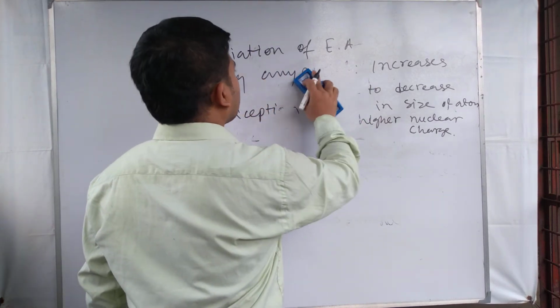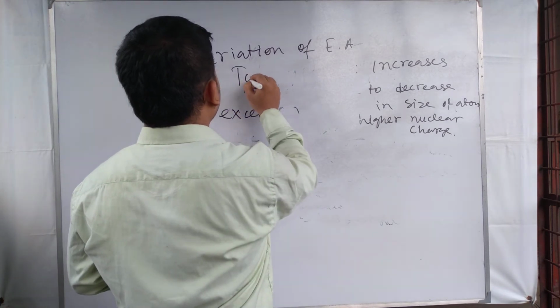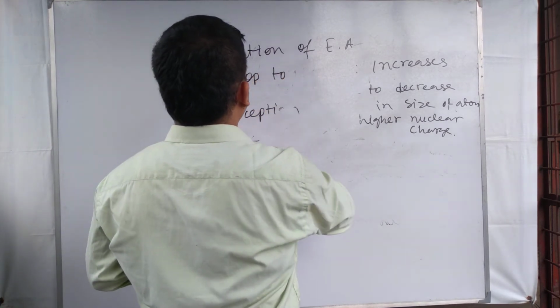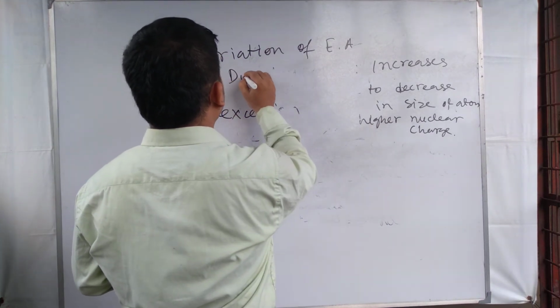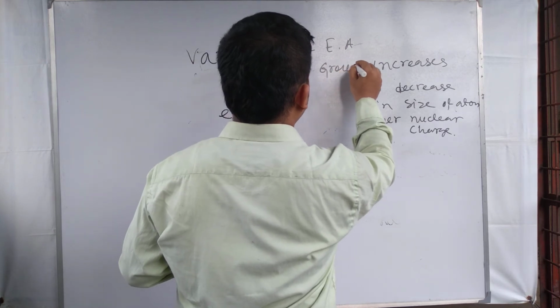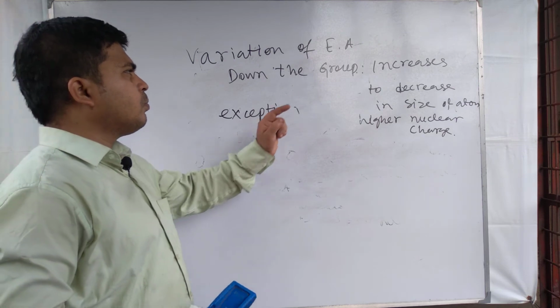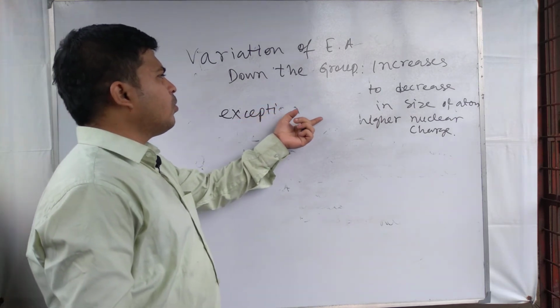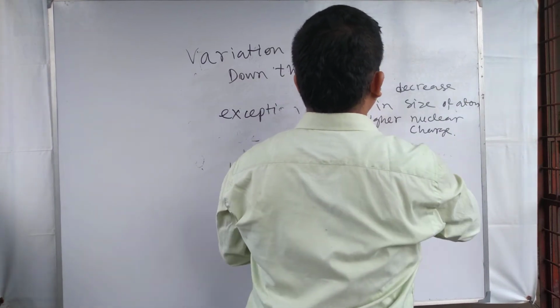And in any group, if you move top to bottom, or down the group, then the electron affinity goes on decreasing.